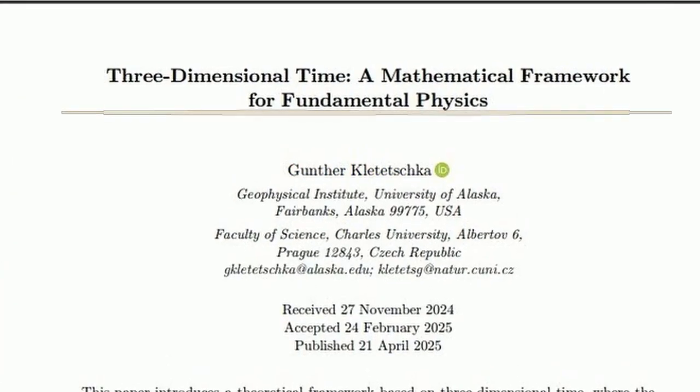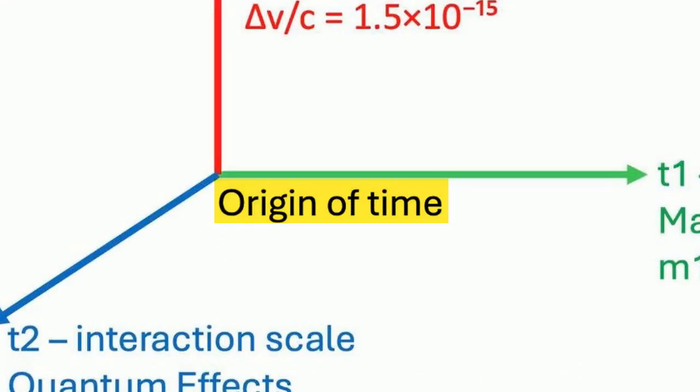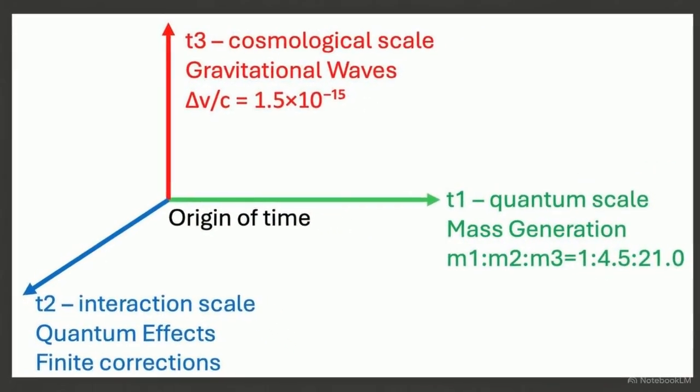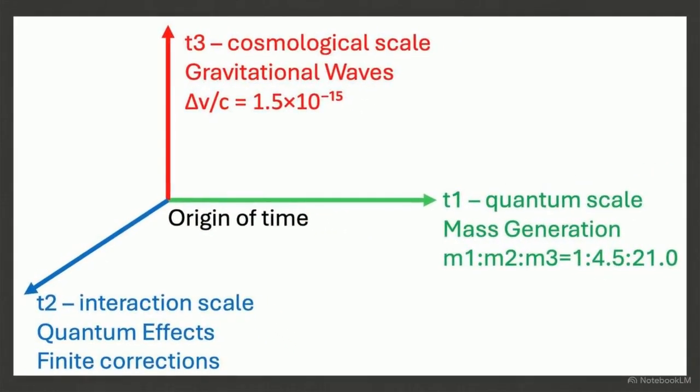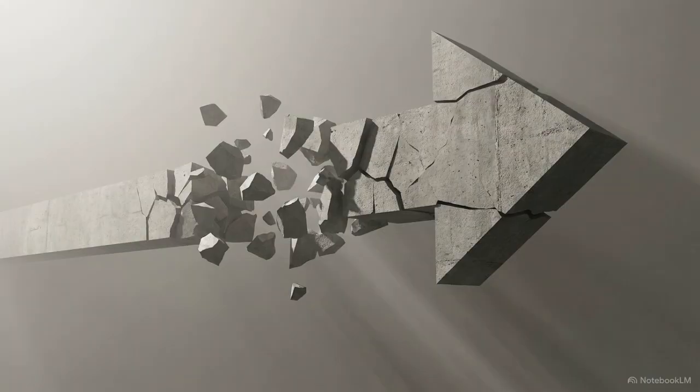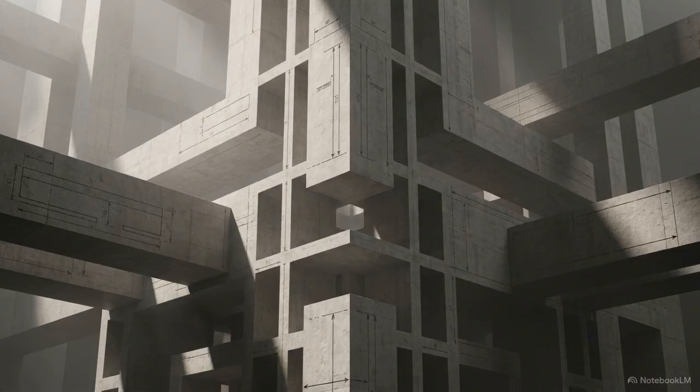Time is not a background stage for events, it is a 3-dimensional coordinate system. Within this framework, we map out 3 distinct temporal axes. They represent 3 separate scales operating simultaneously: the quantum scale, the interaction scale, and the cosmological scale. To understand how reality is actually built, we have to stop thinking of time as an arrow and start reading it as an architectural blueprint.